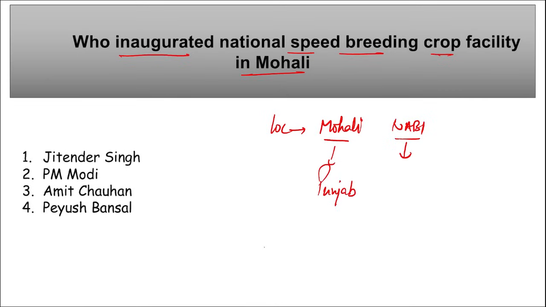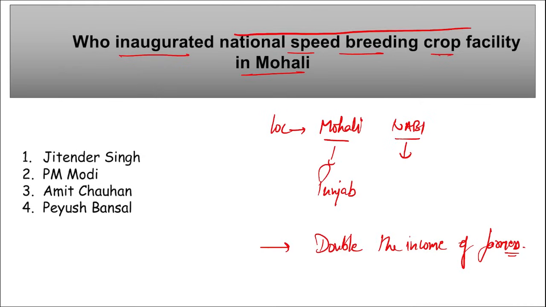And this facility is in line with the Government of India's vision to double the income of farmers, right? And this will enable the farmers to enhance both the quality as well as the quantity of their crops through this National Speed Breeding Crop Facility, right? And remember who inaugurated it? It was inaugurated by our Union Minister Jitendra Singh.